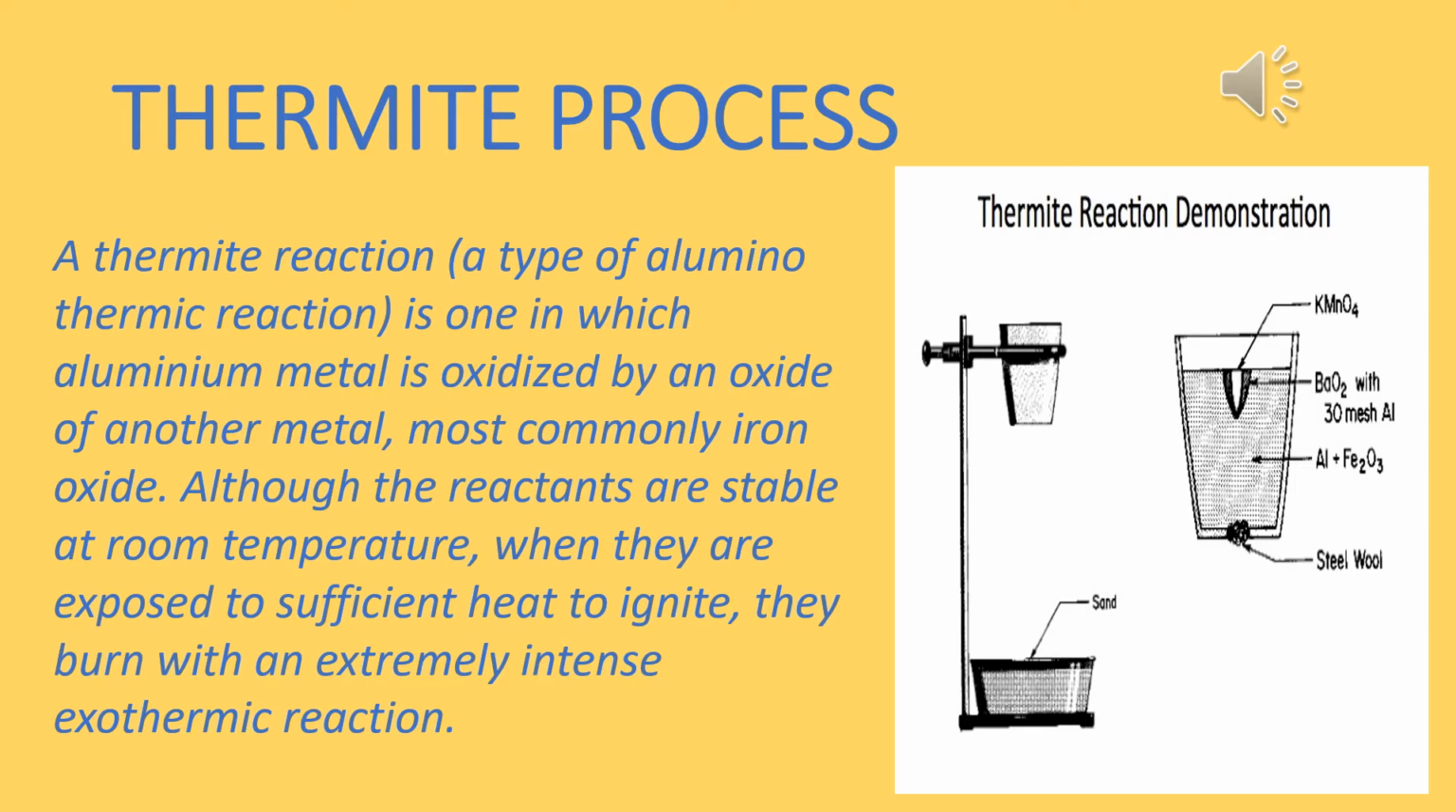In a fire clay crucible, a mixture of aluminium powder and ferric oxide is taken in the ratio of 1:3 by weight. This mixture is called thermite mixture. See the diagram: aluminium plus Fe2O3. To this mixture in the crucible, some amount of potassium chlorate, barium peroxide and magnesium powder are added. A magnesium ribbon is introduced into the mixture.